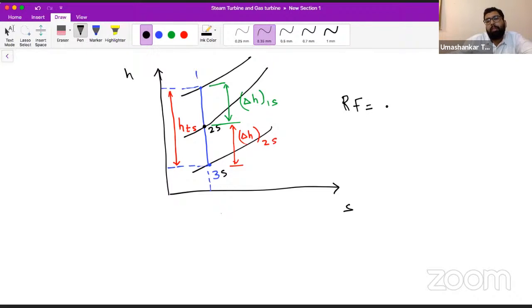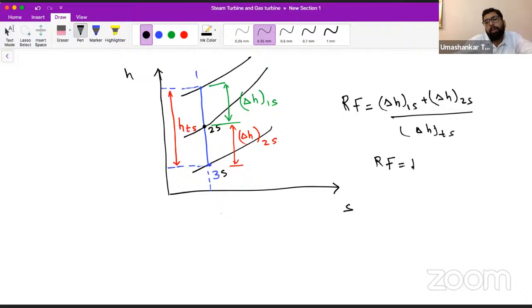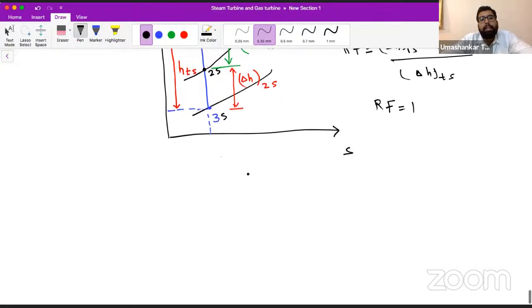Why will it be 1? Because ΔH1s plus ΔH2s upon ΔHTS will be 1 because they are the same. If you sum up ΔH1s and ΔH2s, they are the same as ΔHTS.